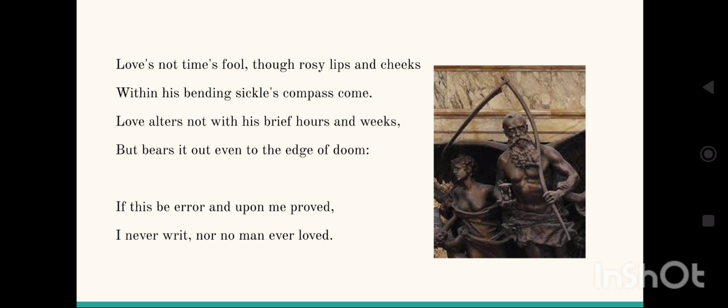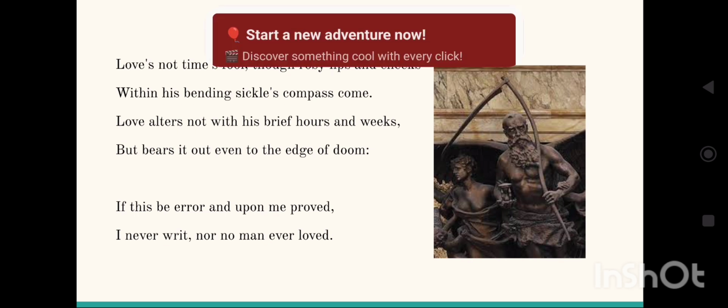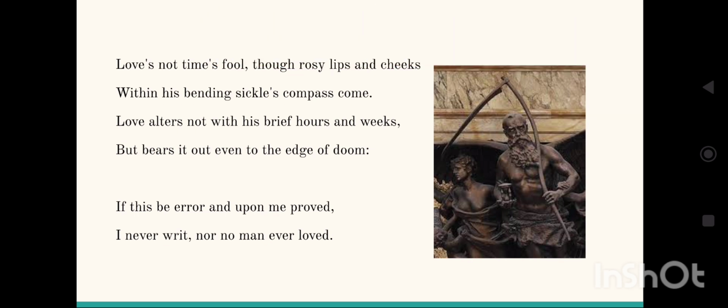But bears it out even to the edge of doom. Whenever you die, till the last breath of your body, you and your partner will continue to love each other to the same extent, if it is the case of true love.